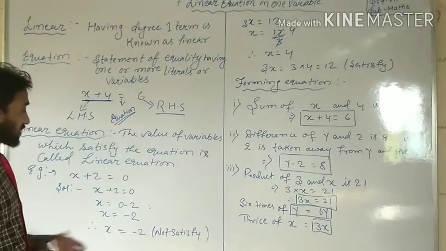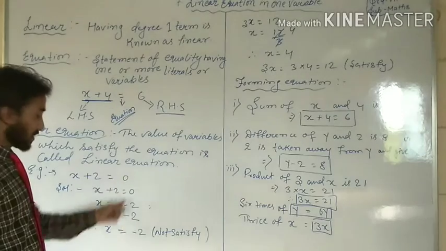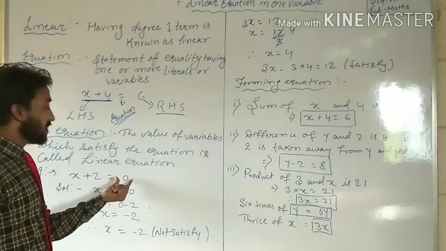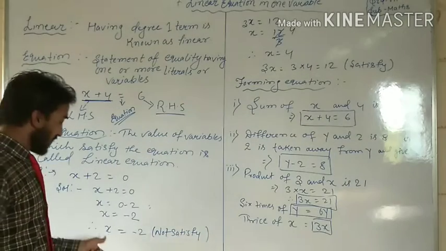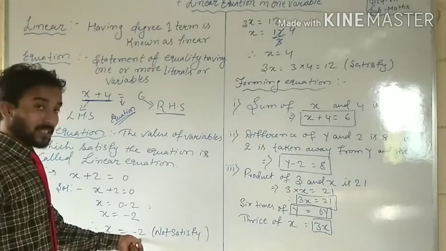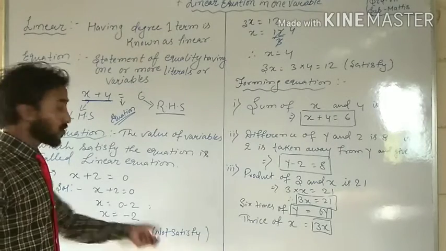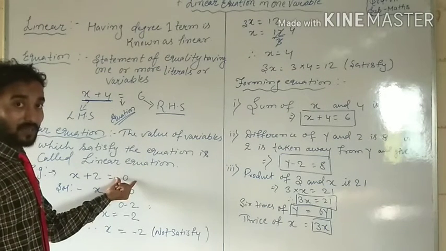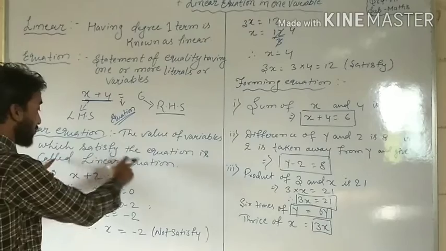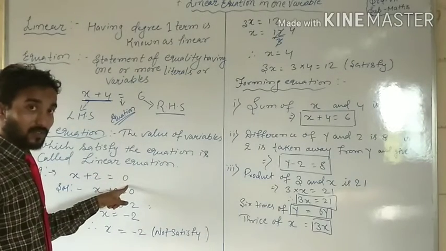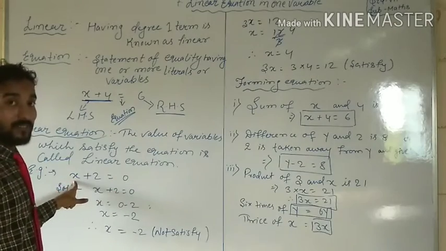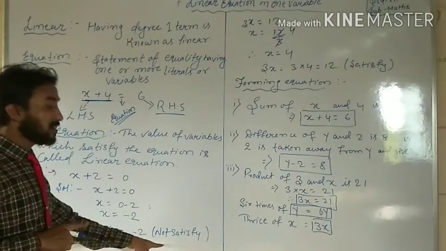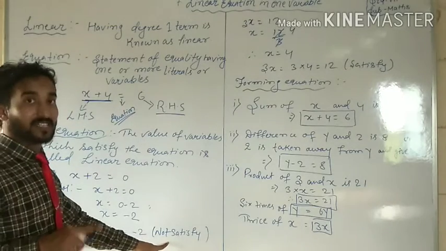Is it satisfied? Do you think so? x plus 2 is equal to 0, but here the x value is given as minus 2. Is it satisfied? No. We should bring x is equal to 0. If at the place of x the answer is 0, then it will be satisfied, because the value of this expression, x plus 2, is equal to 0. Are you getting my point? Because this equation's value is given as 0, the x value should be 0. Sorry, then it will be satisfied.